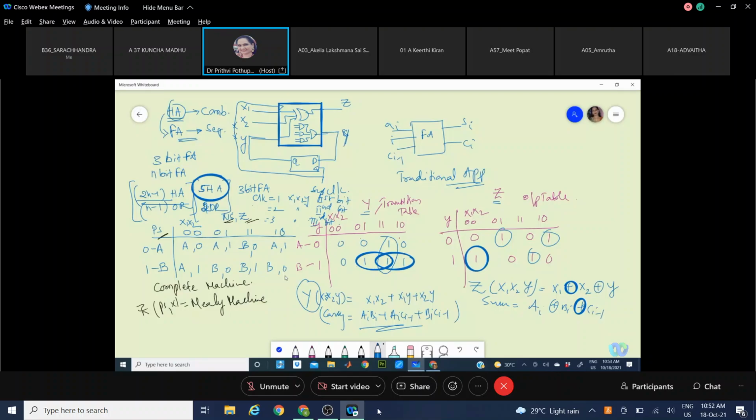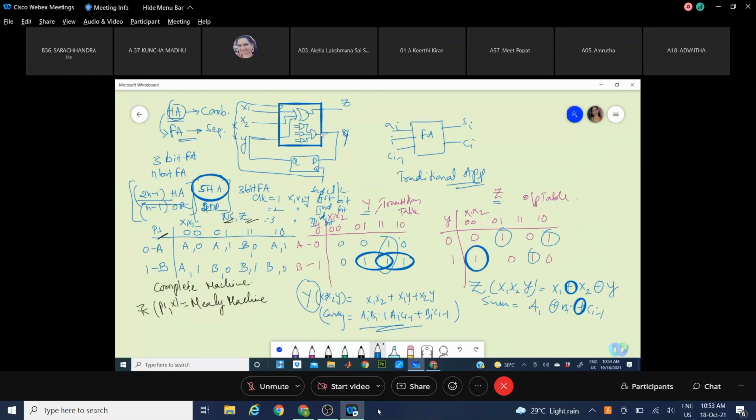Able to find the difference between the previous implementation and this implementation. There the hardware is repeated, or hardware is added for every bit of addition. You are adding 2 half adders and 1 OR gate for every 1 bit added. Here this circuit is the same, but how many clocks we need to wait is till those n bits are added. This is sequential implementation. In time scale you are using this. In time scale you are converting this. This was in iterative format.